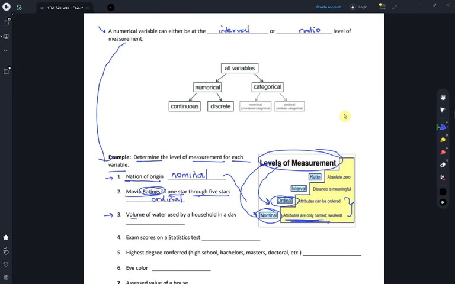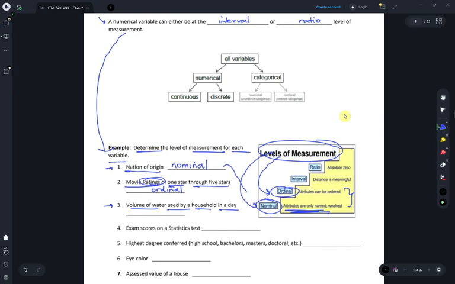What about the volume of water used by a household in a day? That would be measured in numerical terms or recorded as a number. So, is it at the interval or the ratio level of measurement? Well, if you record 0 for the volume of water used, that means no water was used. That is the behavior of an absolute zero. So this variable is at the ratio level of measurement.